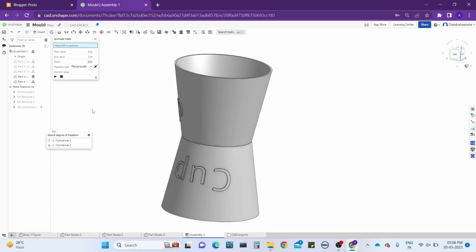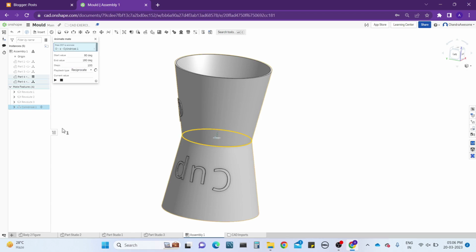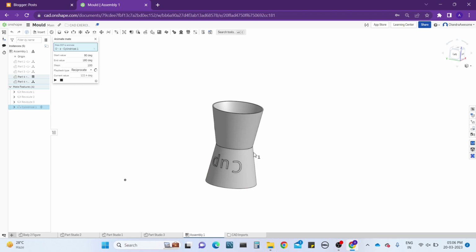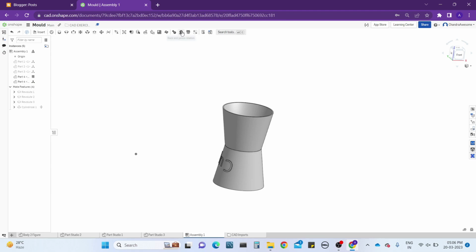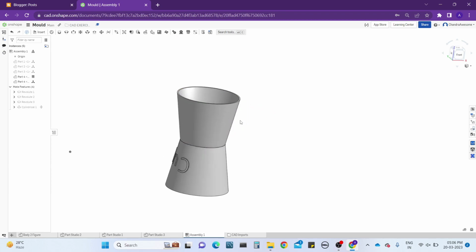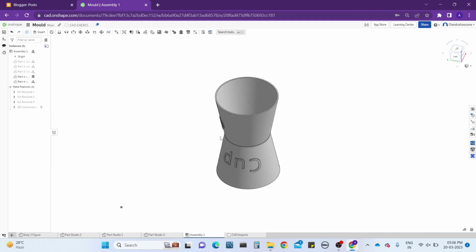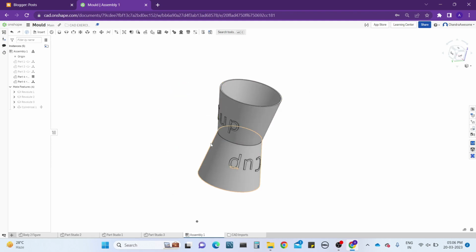You can animate it, and you can clearly understand. Let's give 100 value for better animation purposes. So you can't see it because it is not connected, it does not have any relation. Mate connectors are different and relations are different, guys. Okay, I hope I explained it. In the next tutorial I will explain how to work with gear relations. Some of you might already know this.